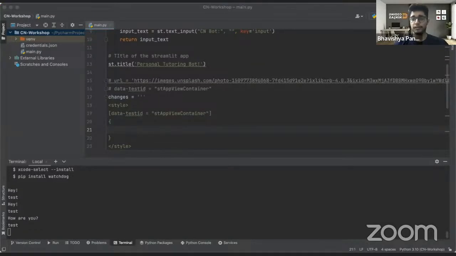Guys, it's completely okay if things are a little fast for you, because this thing is recorded and I would be sharing the code for you. Right now it is important for you to understand how the code is working and how you are implementing it. That is the only thing that you have to understand. So, let's get into it.